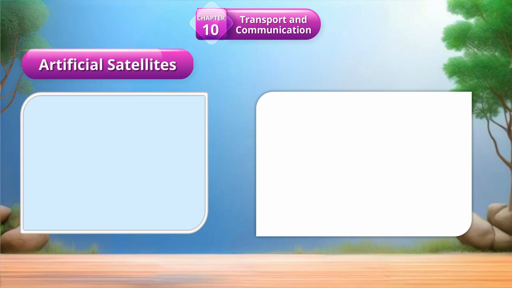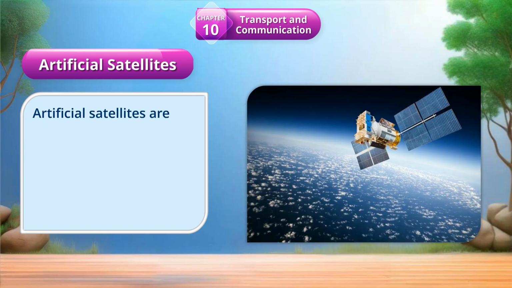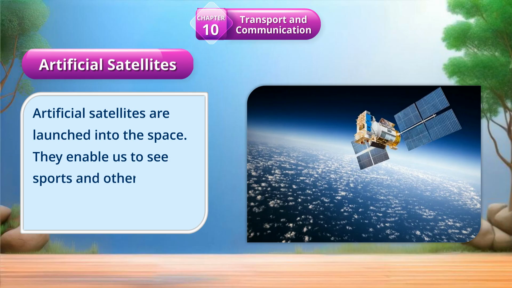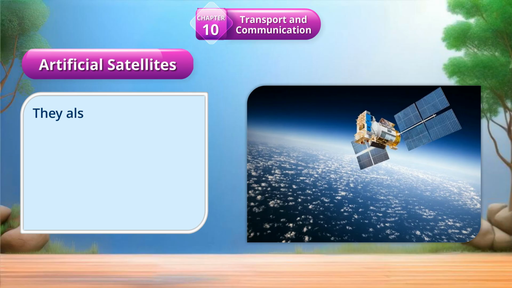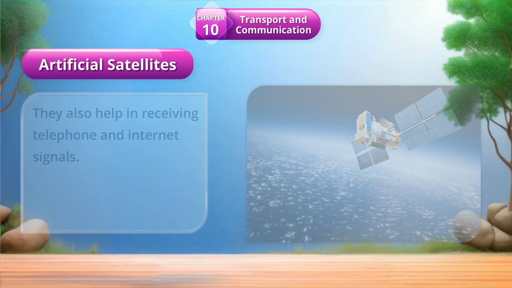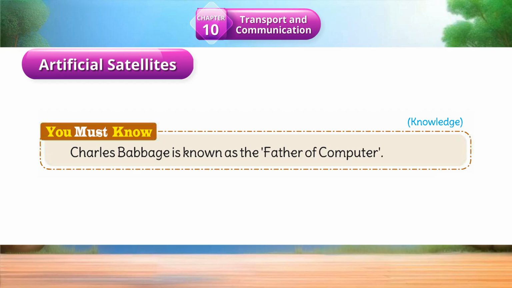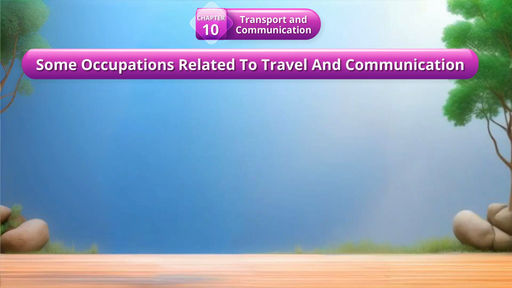Artificial satellites. Artificial satellites are launched into space. They enable us to see sports and other events live from any part of the world. They also help in receiving telephone and internet signals. You must know: Charles Babbage is known as the father of the computer.